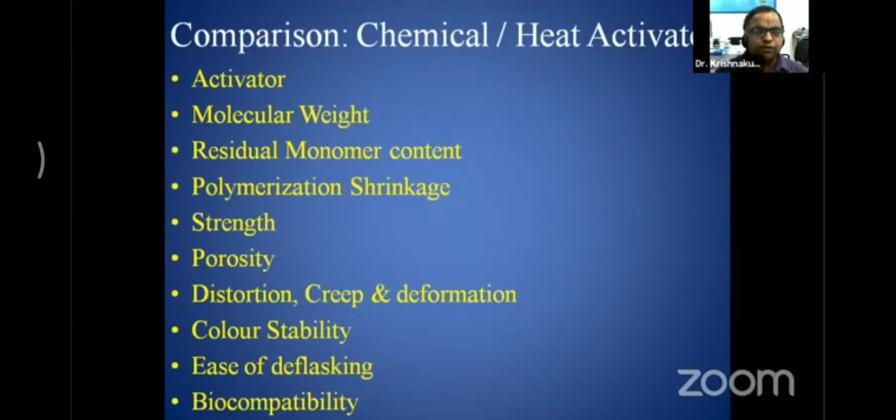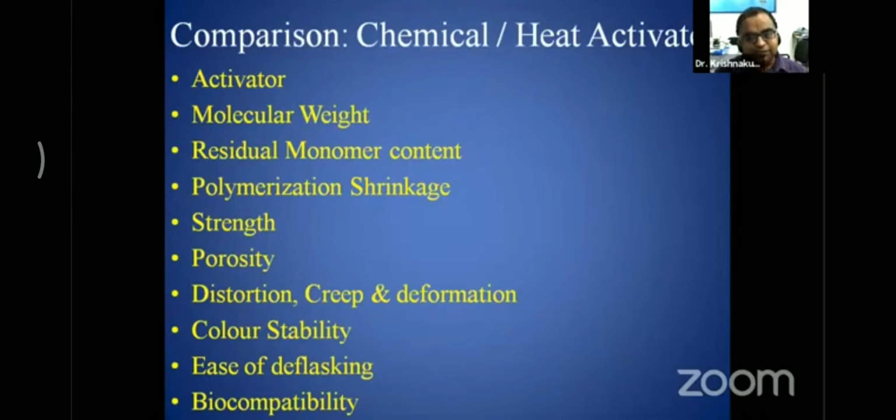Molecular weight of the chemically activated is relatively less, and the heat activated is relatively more. The residual monomer content of the chemical cure would be more, and in heat cure it would be less. Polymerization shrinkage in chemical cure would be less, and in heat activated polymerization shrinkage would be more. The strength is less in the case of chemical activated, and in the case of heat activated, the strength is relatively high.